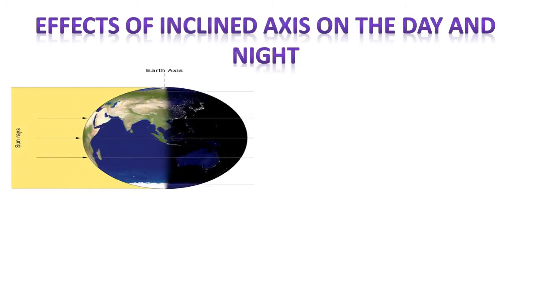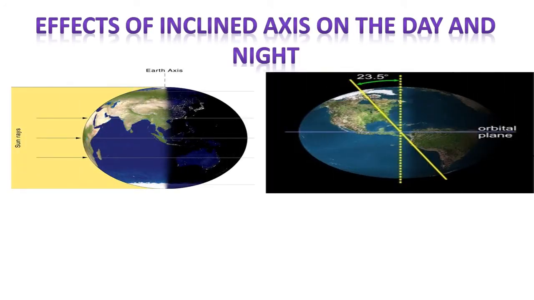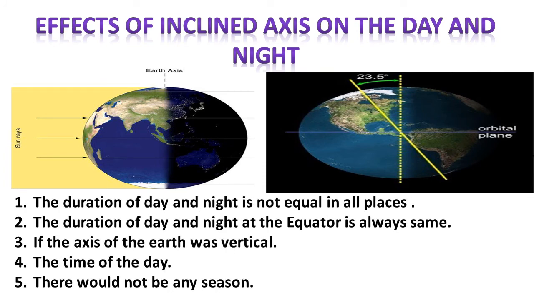Now let's learn about the effects of inclined axis on the day and night. The duration of day and night is not equal in all the places. It is because of the inclined axis. Suppose the Earth had a vertical axis, then the length of day and night would have been equal at all the places on the Earth.